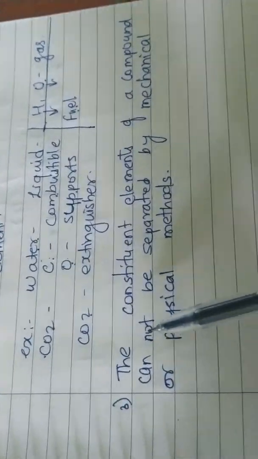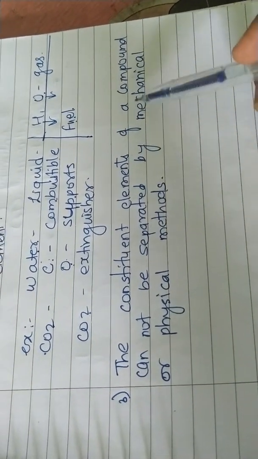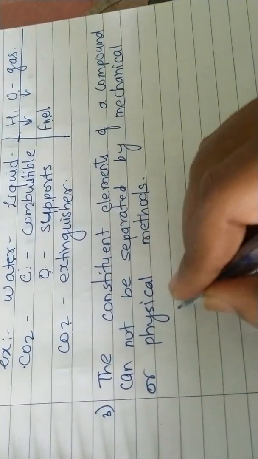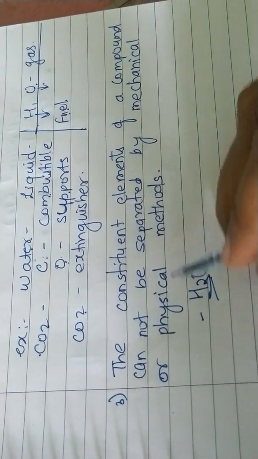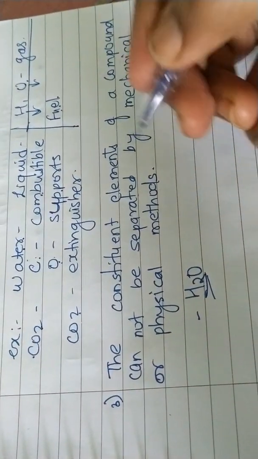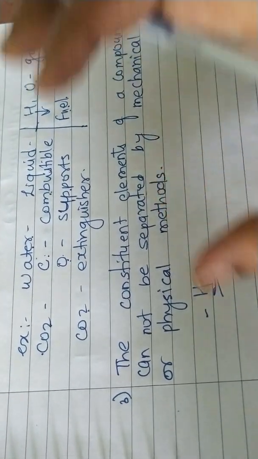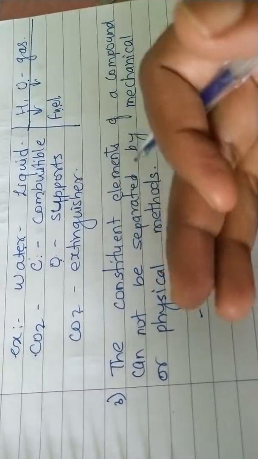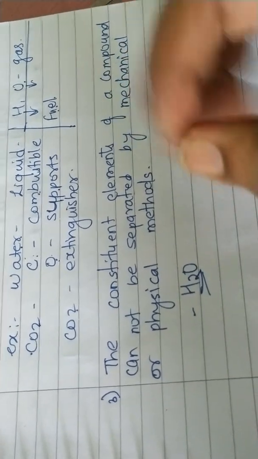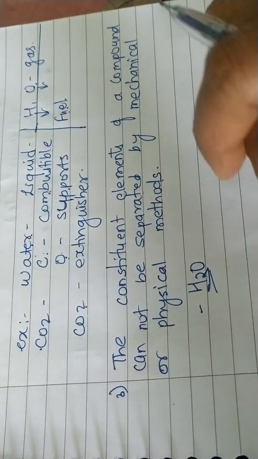Then the third property is that the constituent elements of a compound cannot be separated by mechanical or physical methods. Again, we will take our favorite example, water. Physical methods of separation we have seen: hand picking, sieving, winnowing, filtering. Once water is prepared from hydrogen and oxygen by combining these two, suppose we filter, can we filter hydrogen and oxygen separately? If we filter water, can we separate these constituents? No. Any physical method will not work over there.